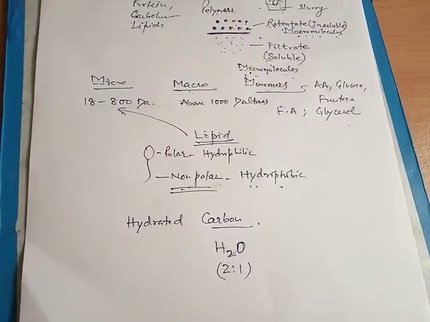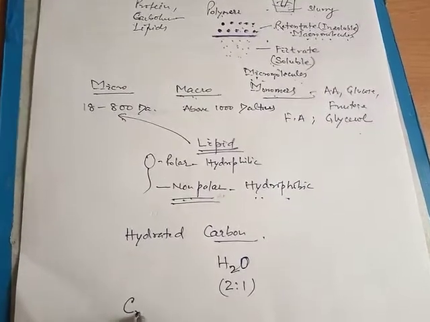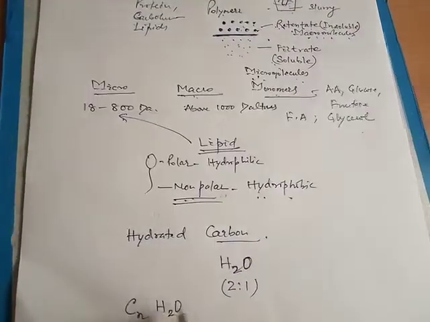So it was represented by the general formula Cn(H2O)n.